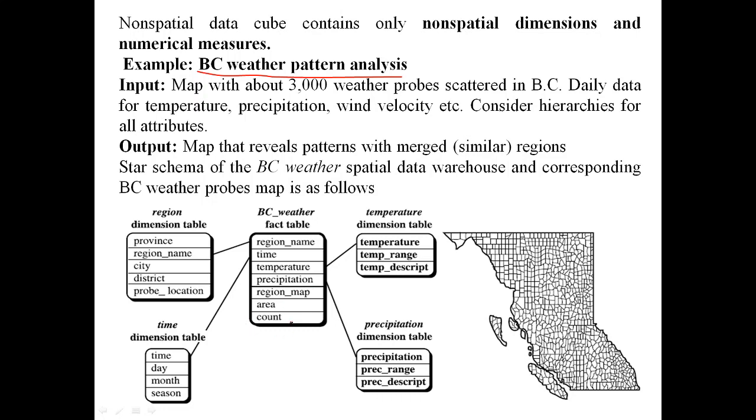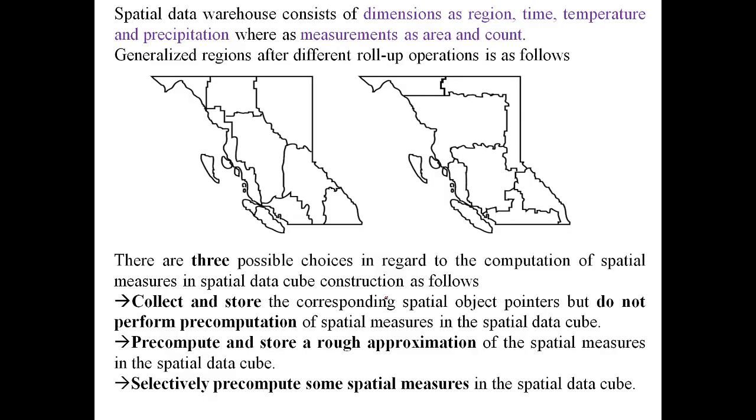Here we have the measures where you can calculate the area and the count, and each region of that particular area can be calculated using the region name, time, temperature, precipitation. When it comes to the region, you take the region name, city, district, and time you can take as a day, month, or season, or a temperature range or a temperature, or you can take a precipitation range and so on.